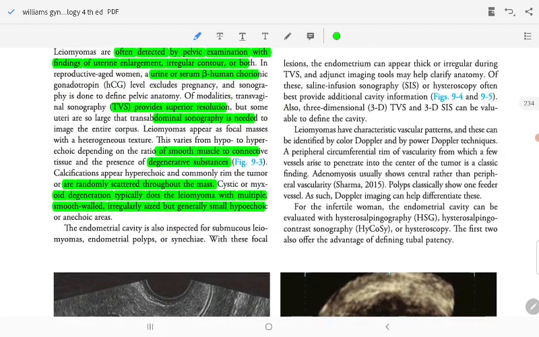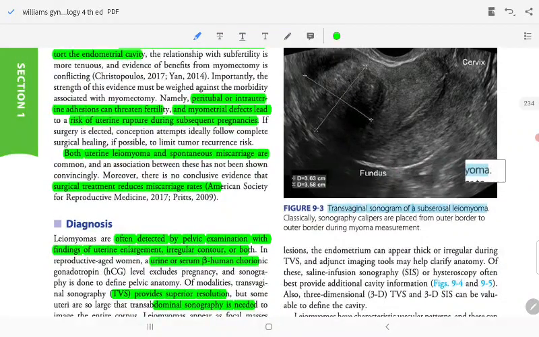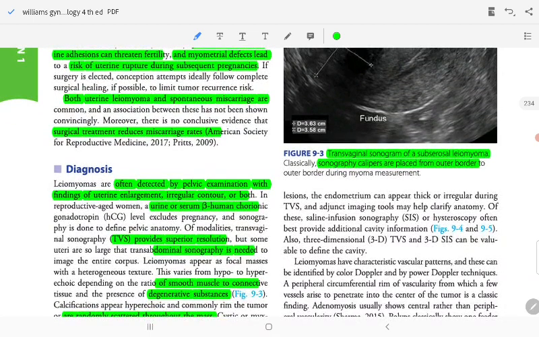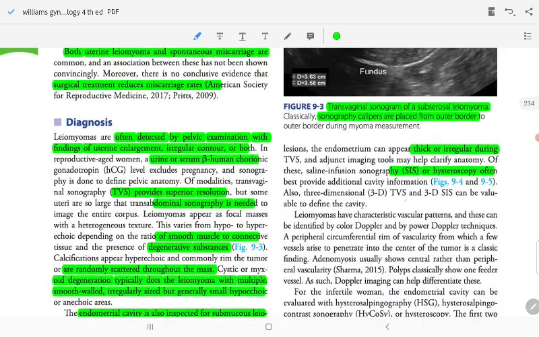The endometrial cavity is also inspected for mucosal myoma, endometrial leiomyoma, and endometrial polyposis. Subserosal leiomyoma classically appears anechoic with distal shadowing. The caliper is placed outer border to outer border during myoma measurement. The endometrium can appear thick and irregular during TVS. Adjunct imaging tools such as saline infusion sonography or hysteroscopy may help clarify the anatomy and provide additional cavity information, although 3D TVS or 3D SIS may be able to define the cavity.